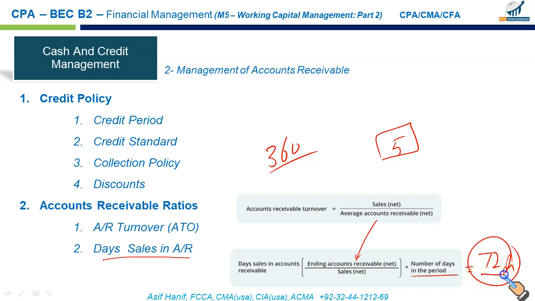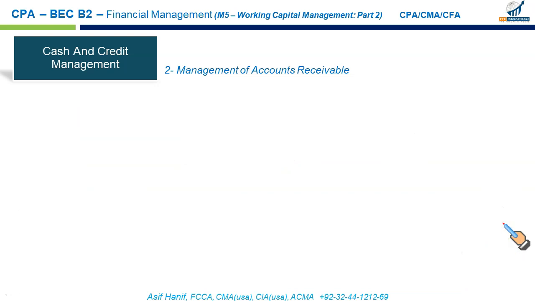This is the average collection period. This is the number of times they pay me. Or you can also say that my sales remain outstanding in account receivable for 72 days. Days sales in account receivables: 72 days of sales remain uncollected in my account receivable. In other words, my AR is equal to my 72 days of sales. That's another way of putting it. Or my average customer pays me after 72 days. There are many ways to interpret this very helpful formula.